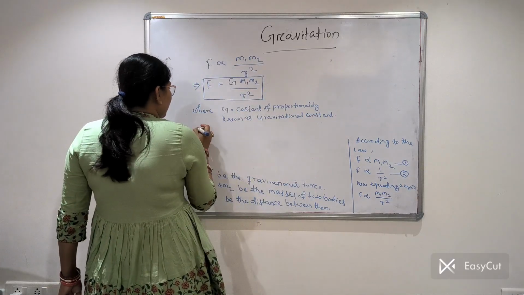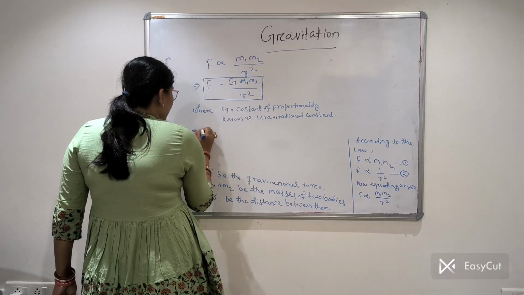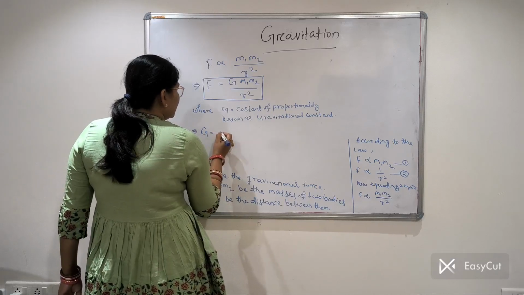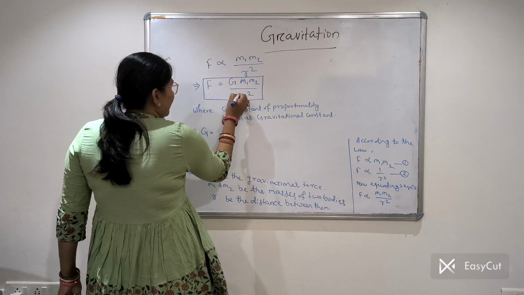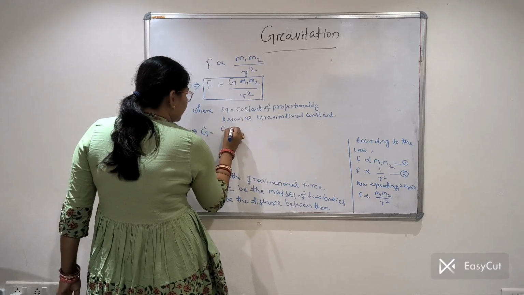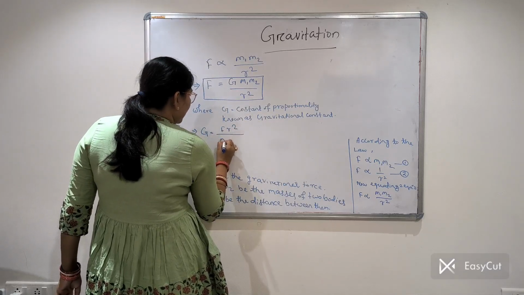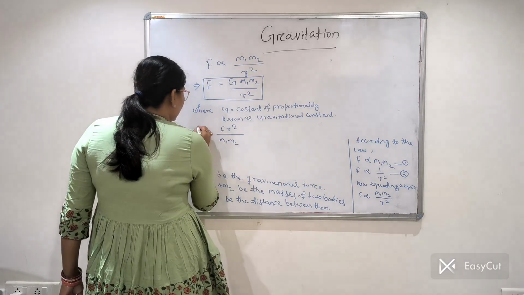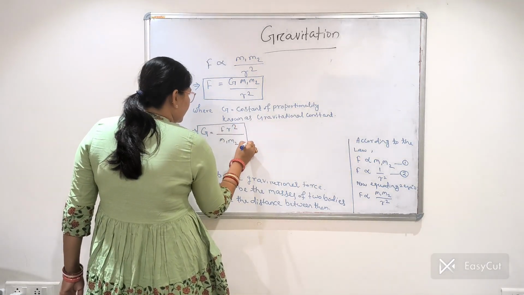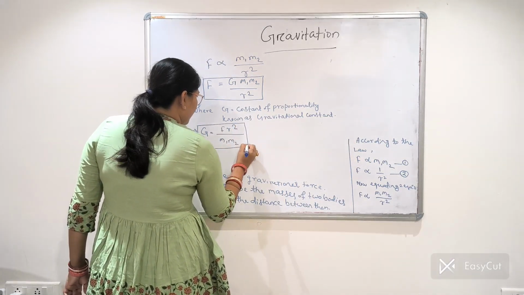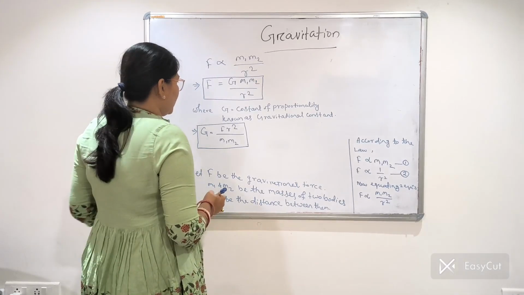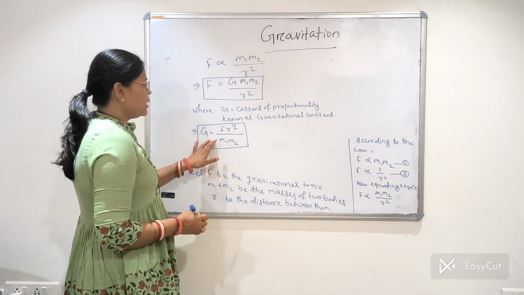So from this equation we will derive the formula of G. G is equal to how much? F into R square divided by M1 M2. This is the formula for G.